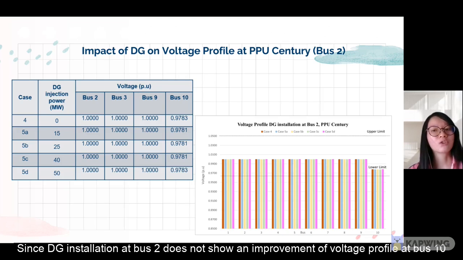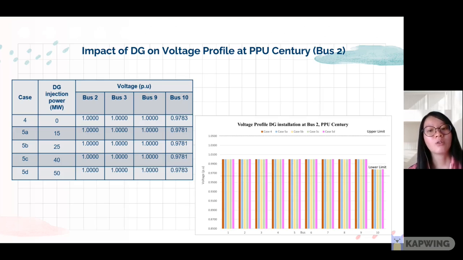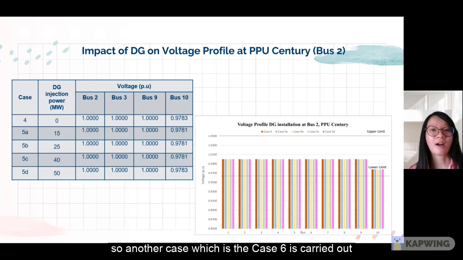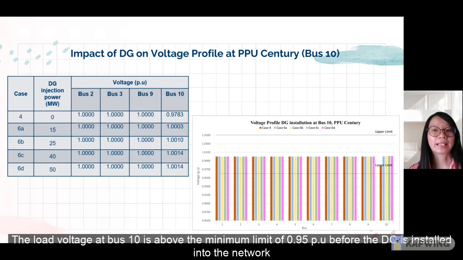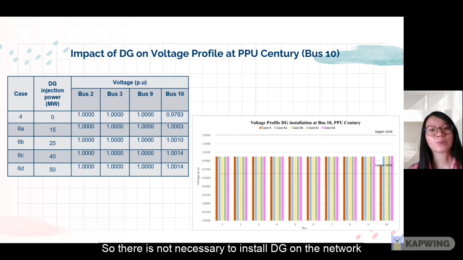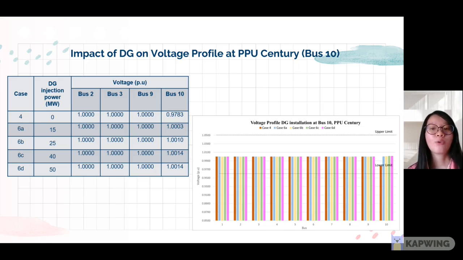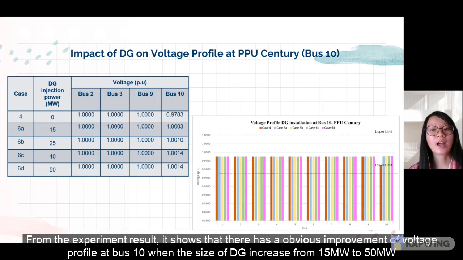Since DG installation at bus 2 does not show an improvement of the voltage profile at bus 10, another case, which is case 6, is carried out. The load voltage at bus 10 is above the minimum limit of 0.95 per unit before the DG is installed into the network, so there is no necessity to install a DG on the network, but the installation of DG can overcome the voltage drop at bus 10. So from the experiment result, it showed that there is an obvious improvement of the voltage profile at bus 10 when the size of the DG increased from 15 MW to 50 MW.